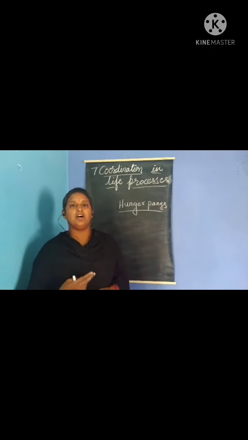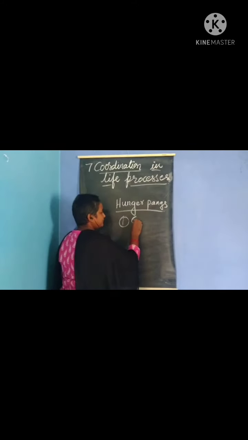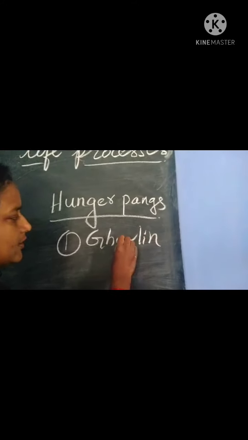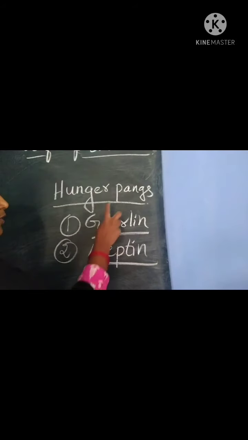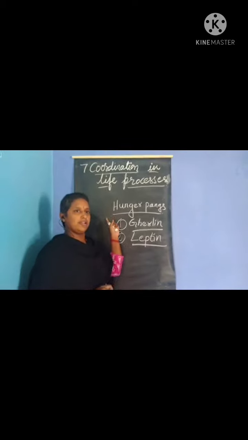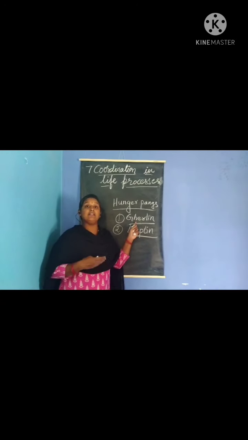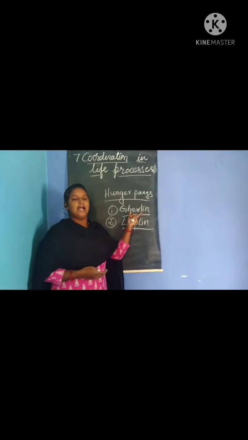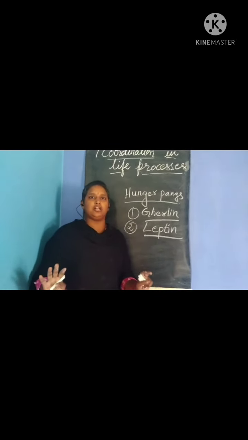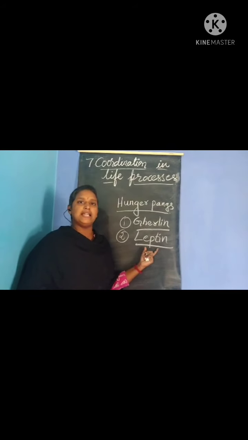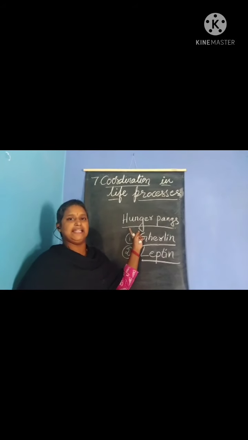They are produced by 2 important hormones. The first one is ghrelin, an important hormone, and the second one is leptin. These 2 hormones are responsible for hunger pangs. Ghrelin stimulates the hunger; the hormone ghrelin is used to make you feel hungry. And once you fill your stomach, you think, my stomach is filled, no more hunger, that is leptin. So ghrelin and leptin are the 2 hormones responsible for generating hunger pangs in